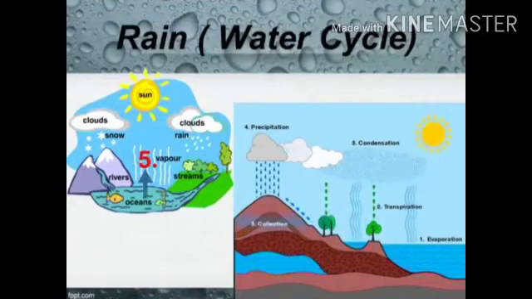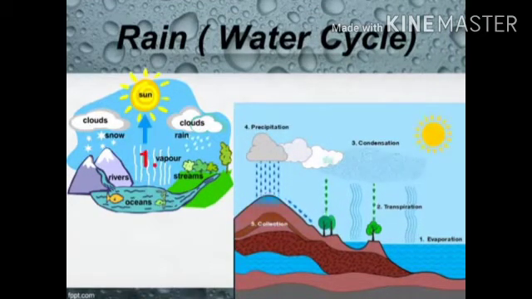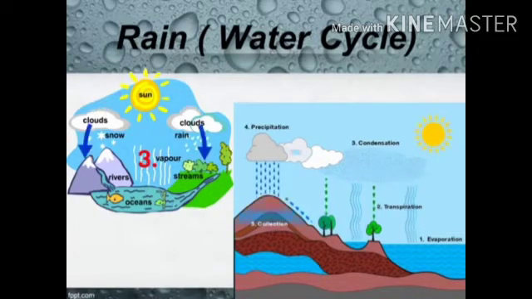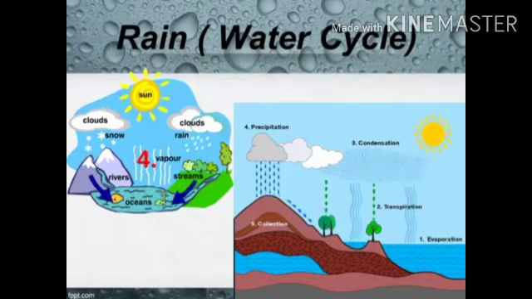Rain. Children, have you ever thought how do we get rain? Let us learn about the water cycle then. The sun hits the water in ponds, lakes and rivers. This water changes into water vapor. Water vapor rises in the air. It cools and forms small water droplets. These water droplets form clouds.